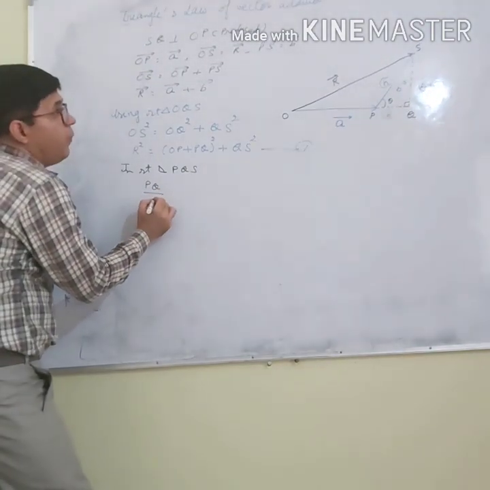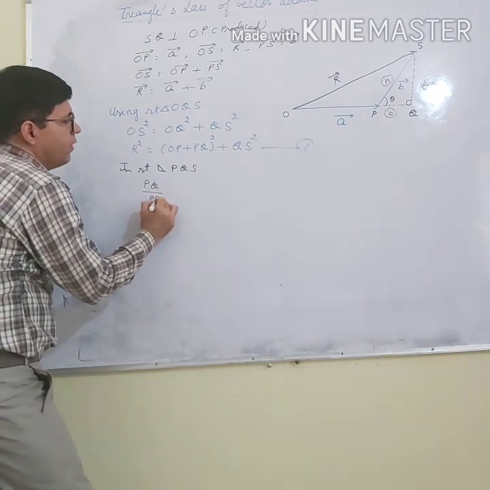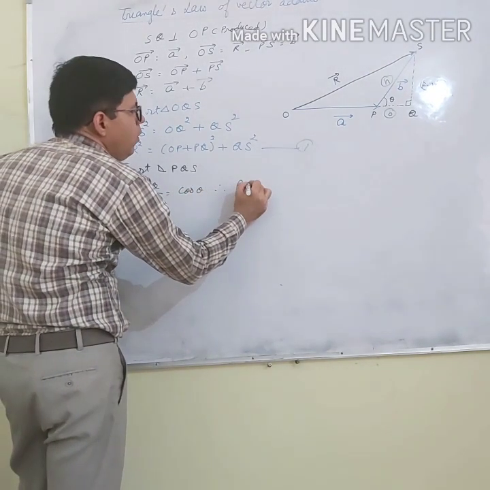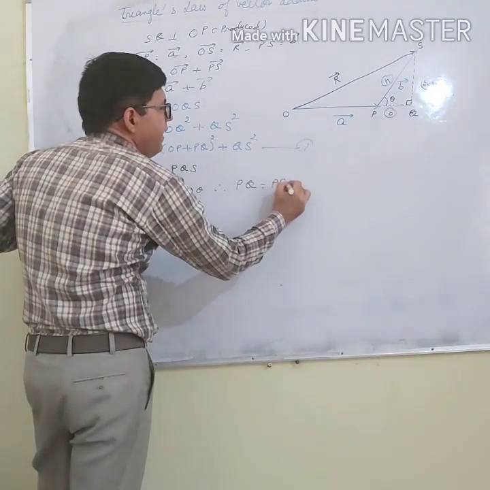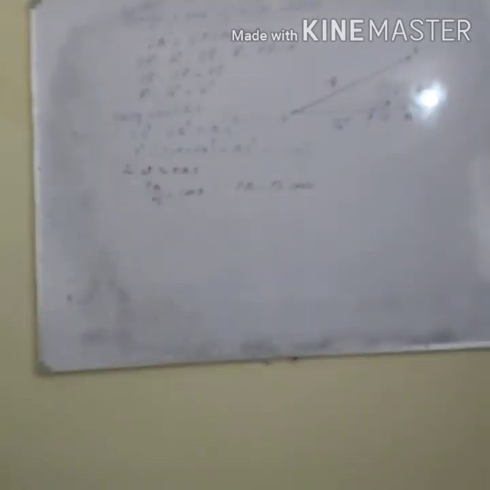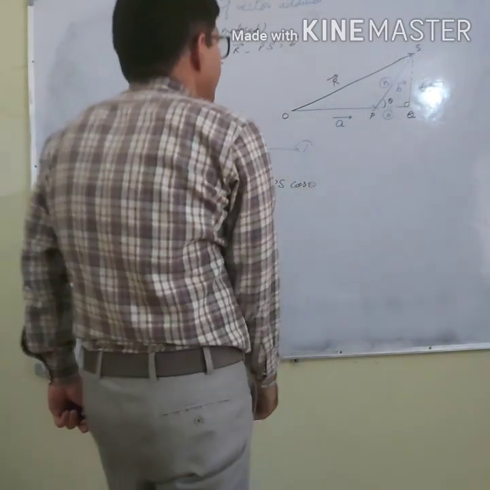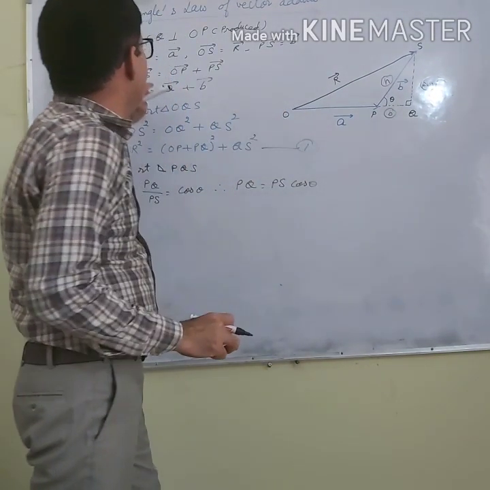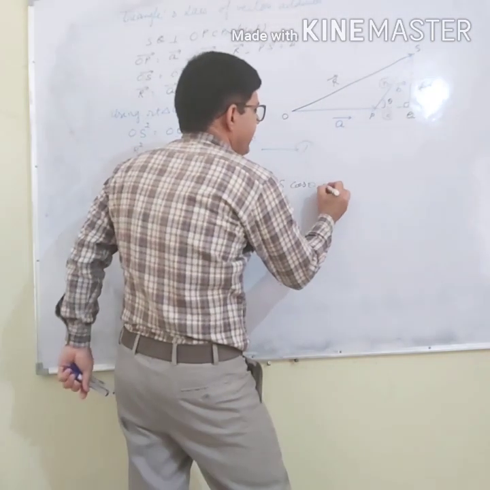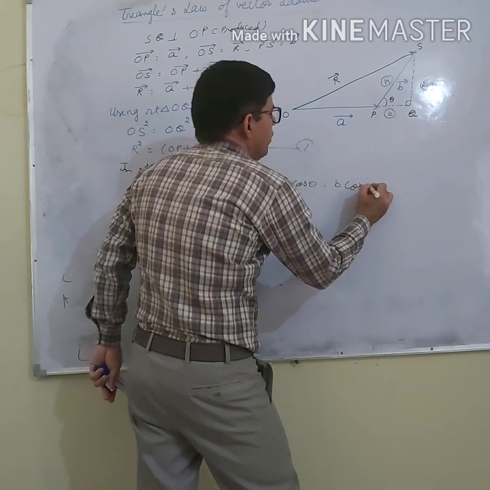So base upon hypotenuse equals cos theta. Therefore PQ equals PS cos theta. Right? And what is PS here? PS is B. I can write it as B cos theta.